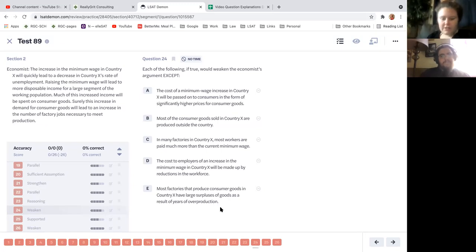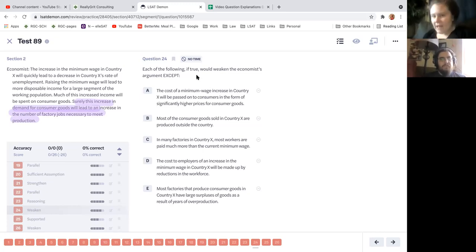All right, so what is our conclusion here? Our conclusion here is, I believe, surely this increase in demand for consumer goods will increase the number of factory jobs. Sorry, I have to read this again for myself. The increase in the minimum wage will quickly lead to a decrease in unemployment. Raising the minimum wage will lead to more disposable income, okay, cool.